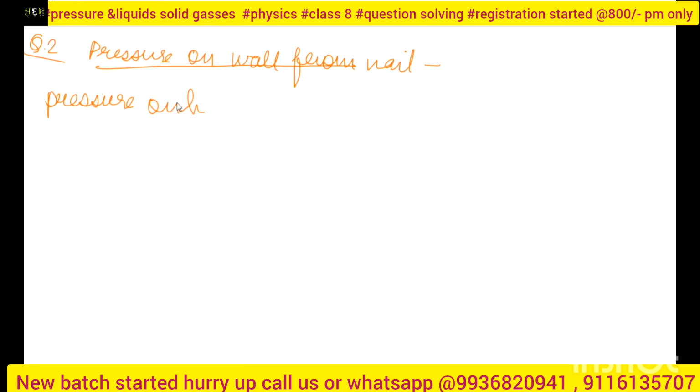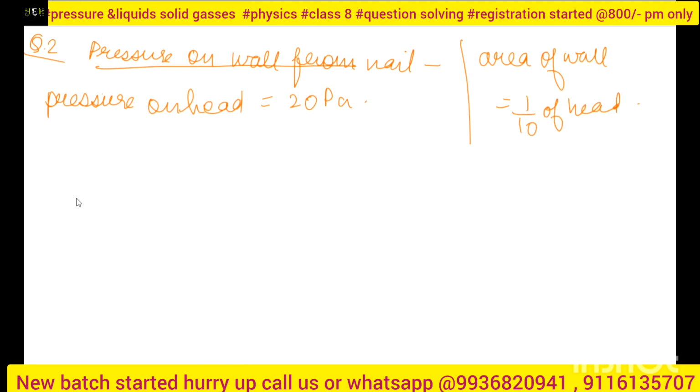So the pressure on the wall from the nail side, what is the pressure exerted, I have to calculate that only. So pressure on head is 20 pascal, it is given. Now one more thing is given: the area of wall is 1 by 10 of the head. Okay, and I will use this. So my force will be what?